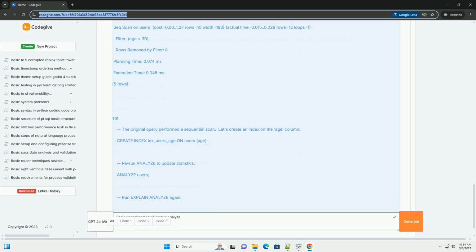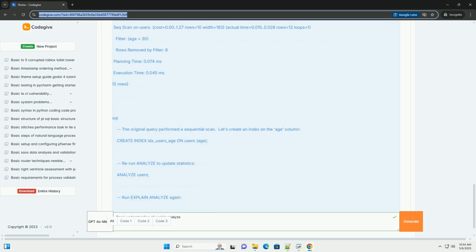2. Basic Explain. The Explain command provides the estimated execution plan without actually running the query. It allows you to preview the plan chosen by the planner. Example: first, let's create a sample table and populate it with some data. Now, let's use Explain to see the estimated plan for a simple query. The output might look something like this. The exact output will vary depending on your PostgreSQL version and data.